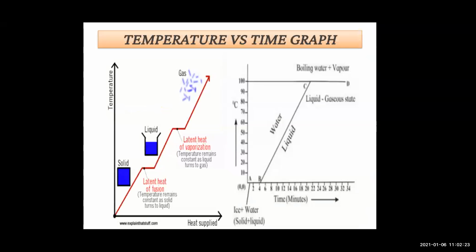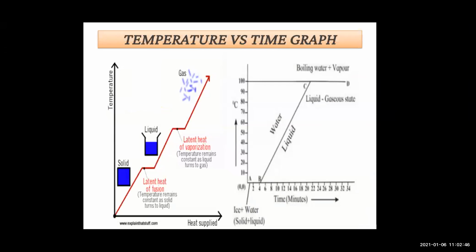So initially we have seen what line AB represents. Line BC represents the rise of temperature of water from 0 degrees Celsius to 100 degrees Celsius. Thereafter, even though heat energy is supplied to the water, its temperature does not rise.